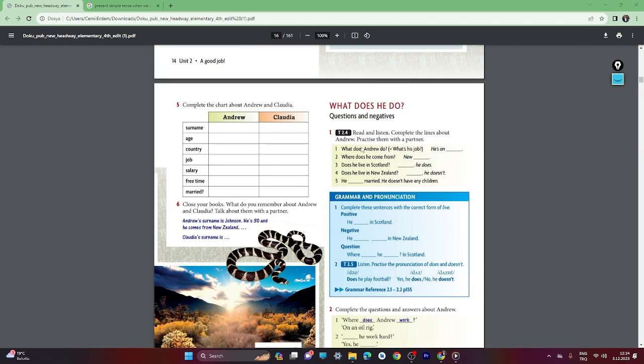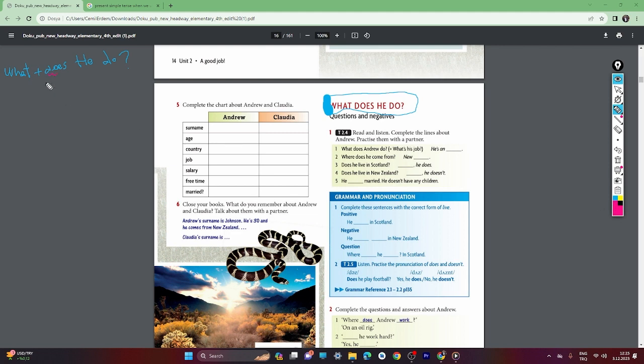Okay, so we are now going to study the question form of the present simple tense. What does he do? So, how do we ask the question? What plus does he do? So, I will explain, this is very important.